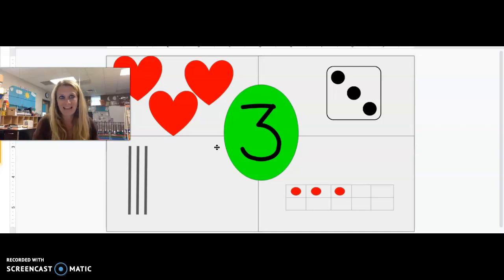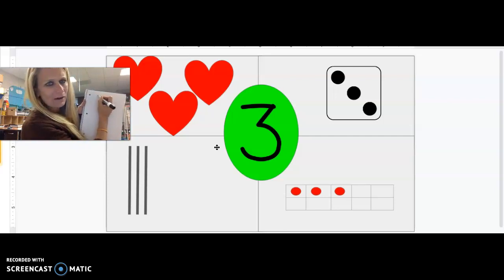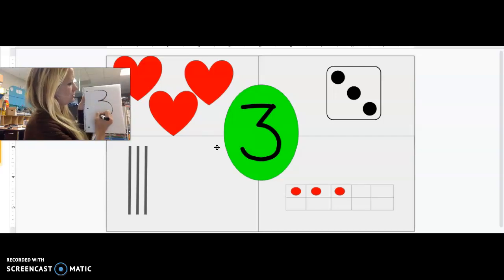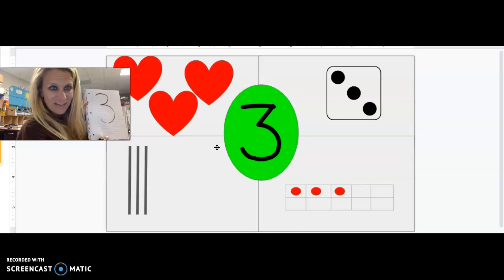I'm going to make that in the air, and I want you to make it with me, okay? I'm going to make it here so you can see it a little bit better. And then I want you to make a 3 for me. Okay, I always start at the top. I go around a tree, around a tree. Do you see how it's a curve and a curve? That is a 3. 1, 2, 3.